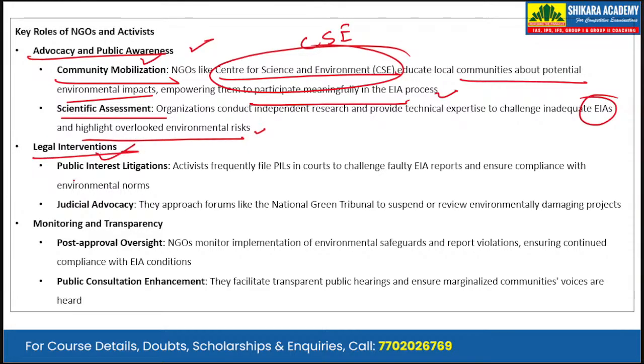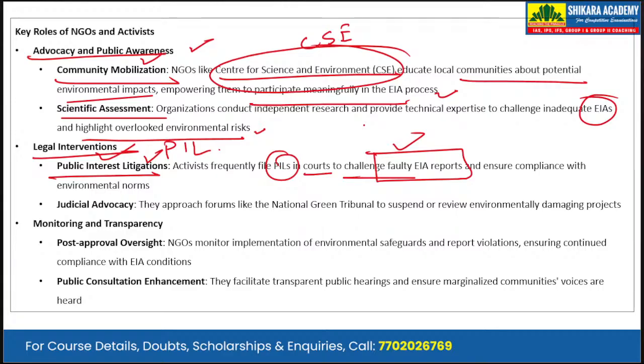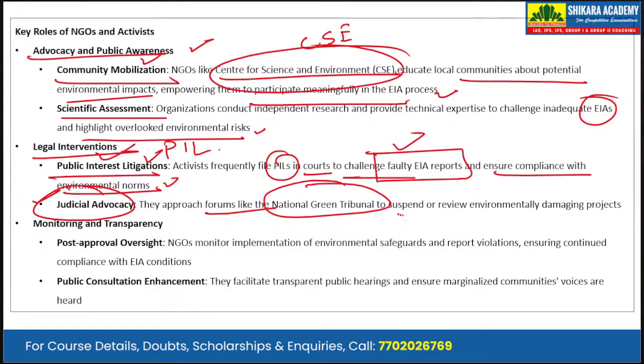Second is the legal intervention. With the PILs or the public interest litigations, activists frequently file PILs in courts, high courts, and supreme courts, challenging the faulty EIA reports. Okay, so if the activists or the NGOs find that the EIA reports have not been prepared with due process, they file frequent PILs in the courts and they ensure the compliance with the environmental norms. And this calls for the judicial advocacy, and there they approach forums like the NGT or the National Green Tribunal to suspend or review environmentally damaging projects.